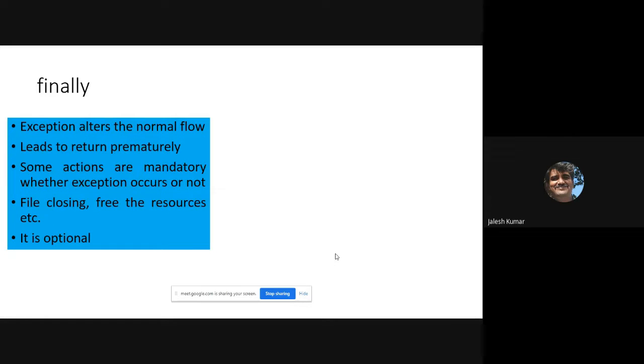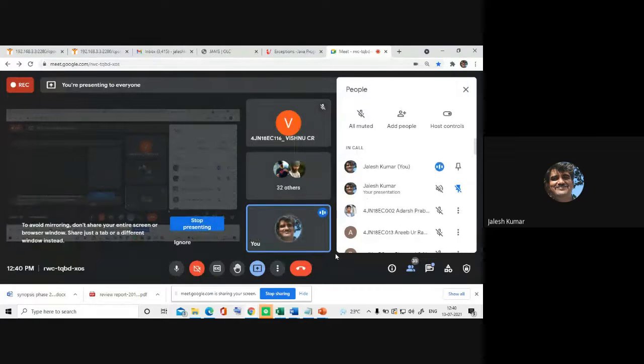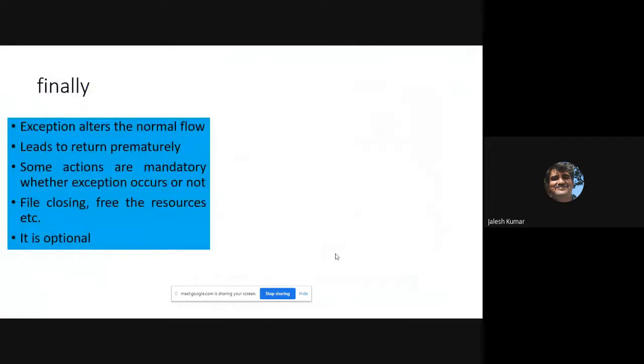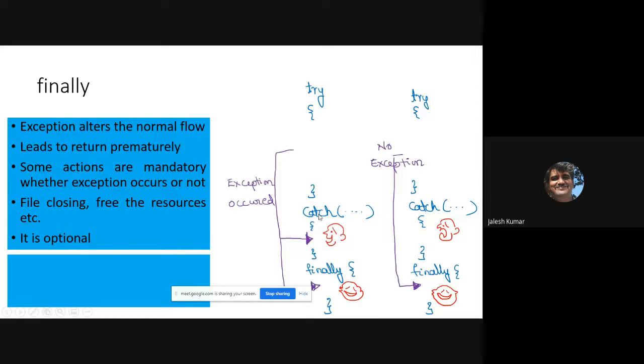It is not the case that whenever you specify try, you have to write finally. Okay, it is optional. If you wish to perform some particular task whether an exception comes or not, then you include finally. See, observe here. See the diagram. I have written try catch finally. Let us consider that inside try we have code where an exception occurred.